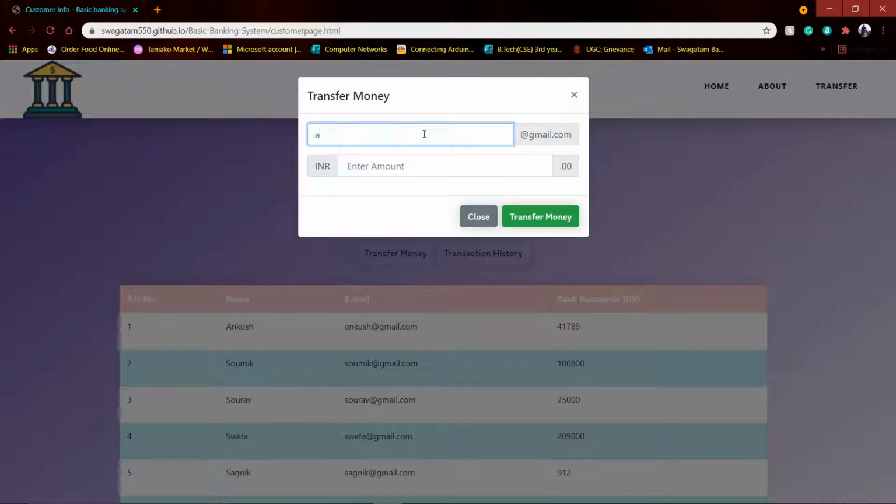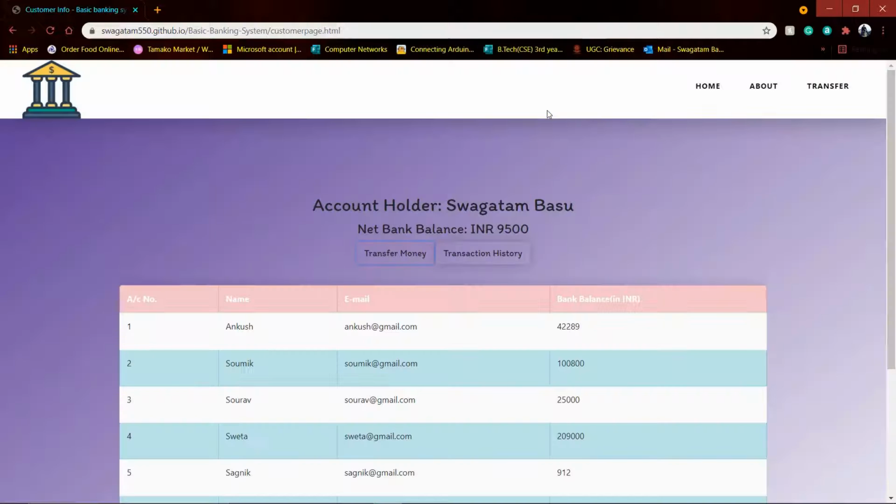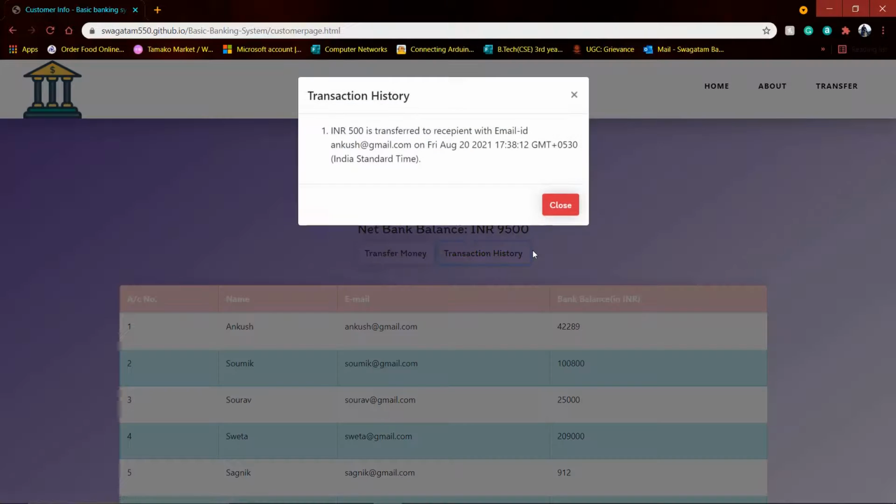So here let it be this one, and the amount let it be 500 rupees. So it says my account has a successful transaction. So now in the transaction history there is one record, that is INR 500 has been transferred to a person at this time and date.